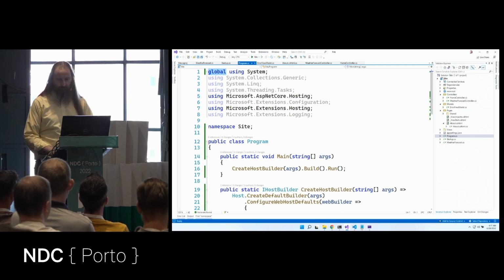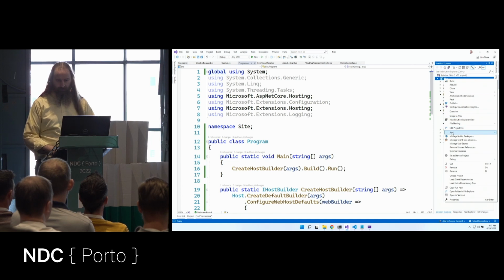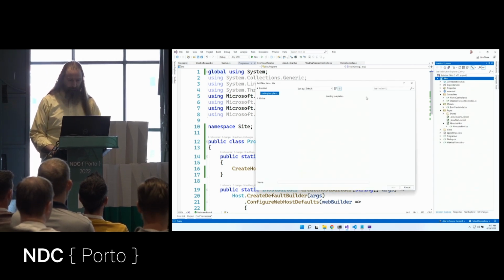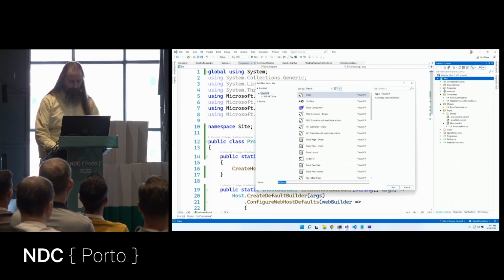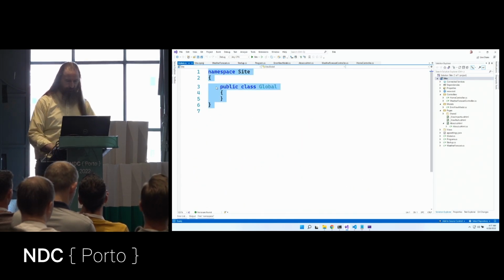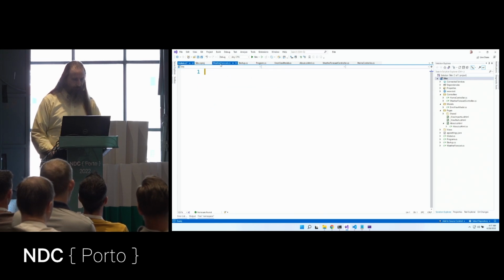So there is no official convention for this, but I'm going to add a new file, and I'm going to call this global.cs. It's a class.